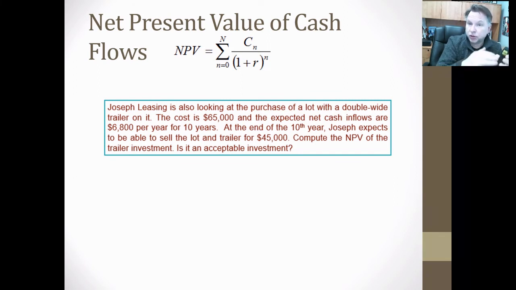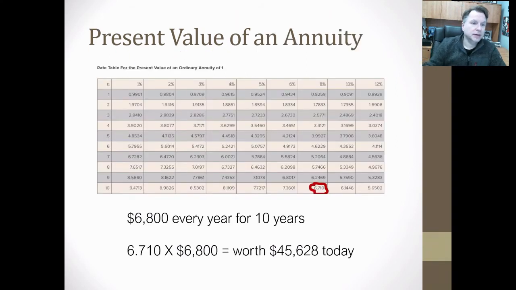Because I want to kind of see what that value is today. I'm going to apply that hurdle rate to say if I just took my $65,000 and I put it into another investment or into a bank, there's my hurdle. Will this leasing and buying of this trailer be higher or lower than my hurdle or my investment that I currently potentially could have? So let's see if we should do this trailer purchase. So if we look at the present value of an ordinary annuity of one, an annuity means payments regular, right?